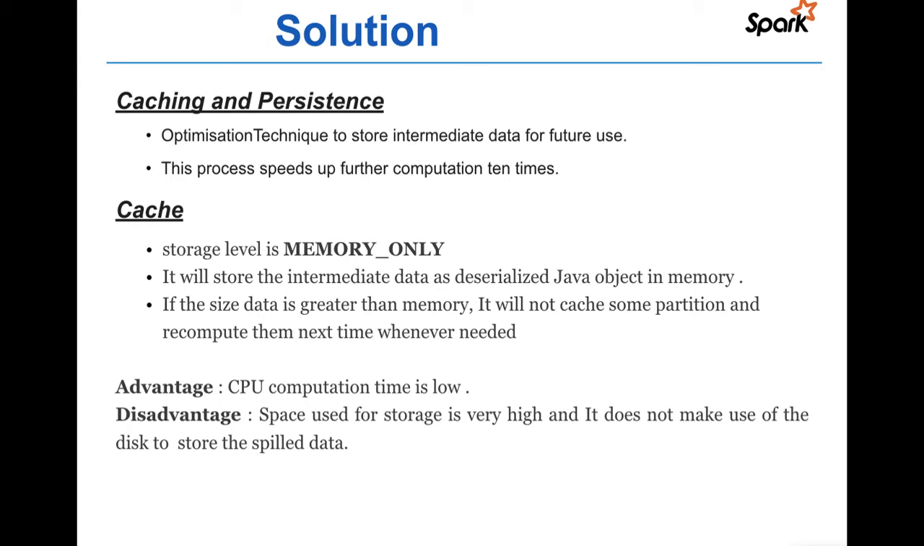whenever the code is executed next time. Advantage: as it is storing the data in the form of deserialized Java objects, the CPU computation time is very low. Disadvantage: for the same reason, as it is storing the data as deserialized Java objects, it will consume more space in memory, and also it is not using the secondary memory, that is the disk, to store the spilled data.